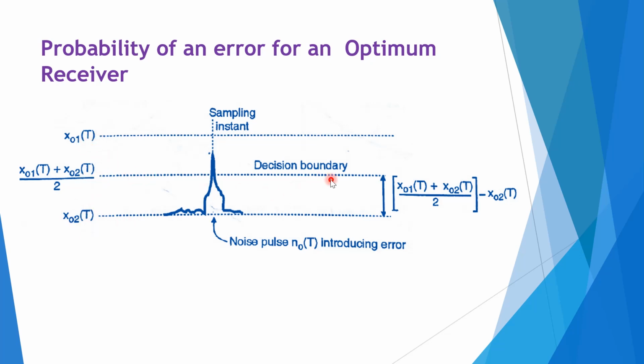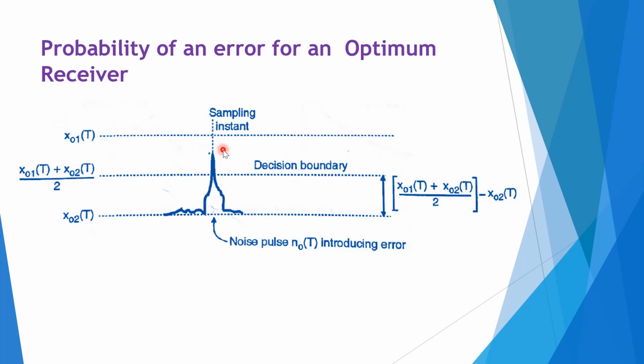Now, this decision boundary is therefore midway between XO1 of t and XO2 of t. We can see here, this is the sampling instant at which the decision will be made. This is noise pulse NO of t introducing the error, obviously.